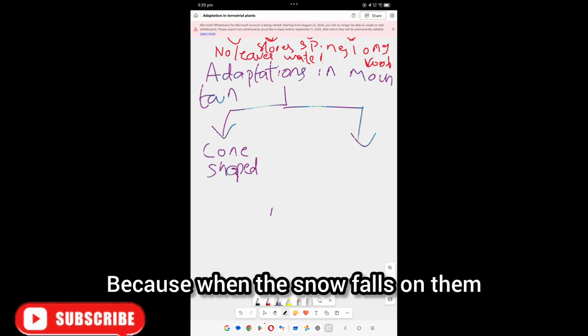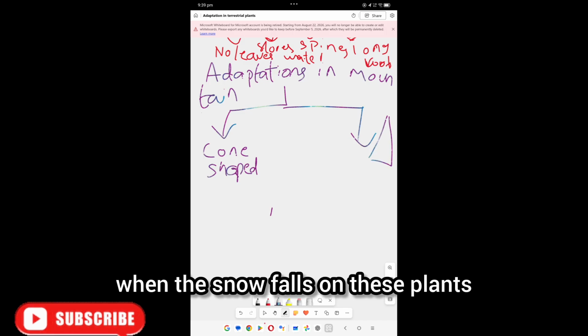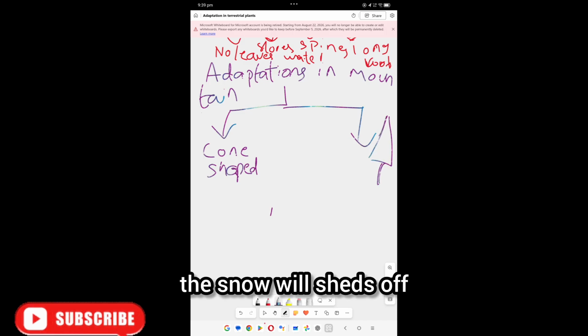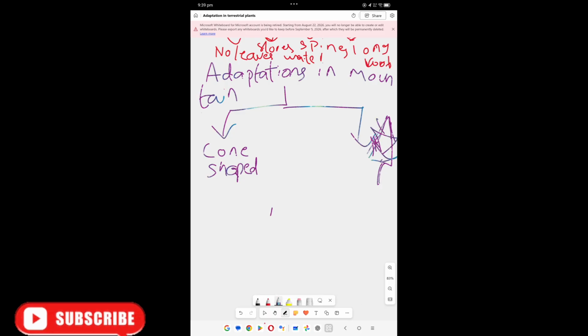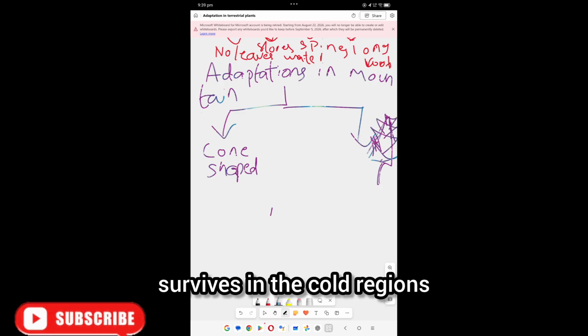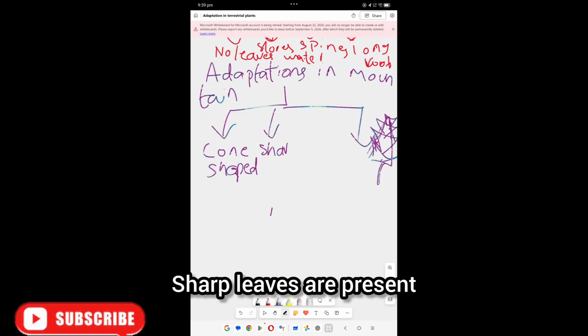Because when the snow falls on these plants, the snow sheds off. So in this way, the plant survives in the cold regions, and sharp leaves are present.